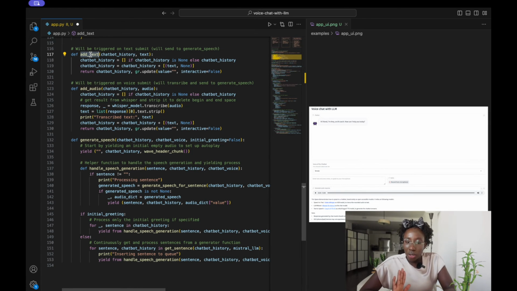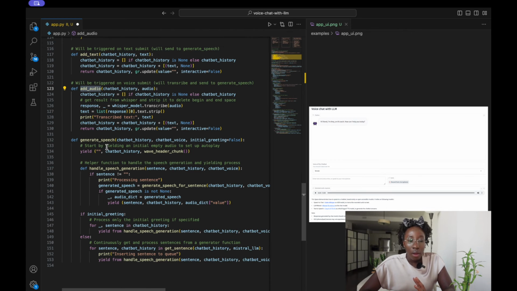Once it is triggered, the user's text will be added to the chatbot history, and then we would return the chatbot history, and that chatbot history would be passed to this function called generate speech. The same thing goes for add audio. When the user records their voice, we would transcribe the voice, take the transcribed text, add that to the chatbot history, and then return the chatbot history to the generate speech function.